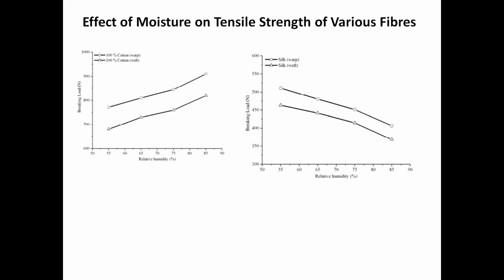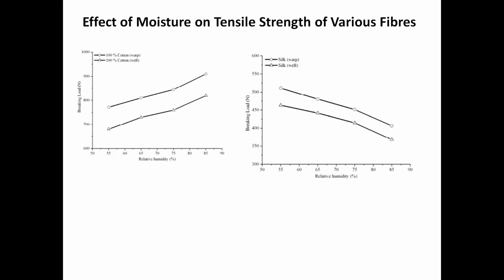Now, how does moisture absorption influence the tensile behavior and other properties of the material? As the water molecules penetrate between the molecular chains, what will happen? If the molecular chains are well oriented before the penetration of moisture, due to the presence of water molecules, the degree of orientation will decrease.